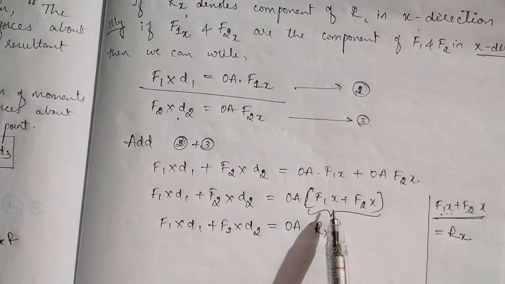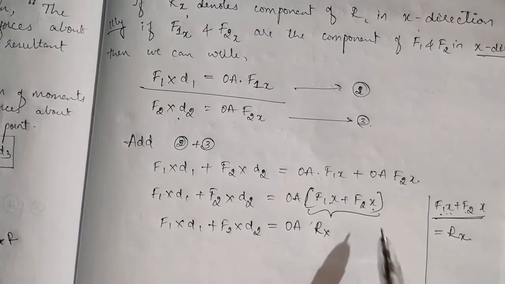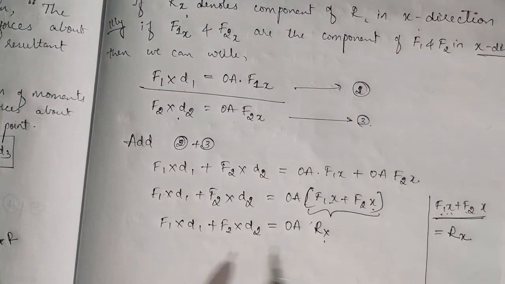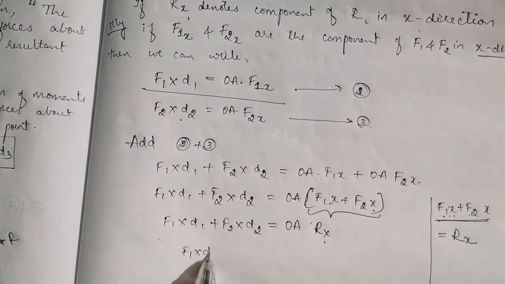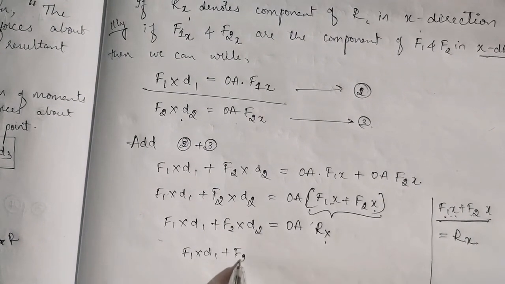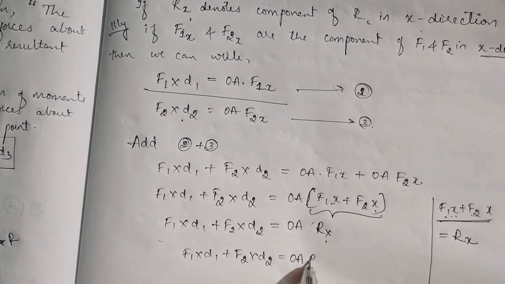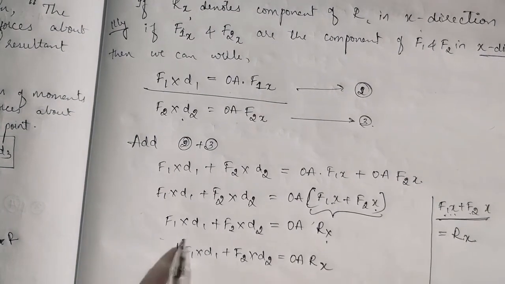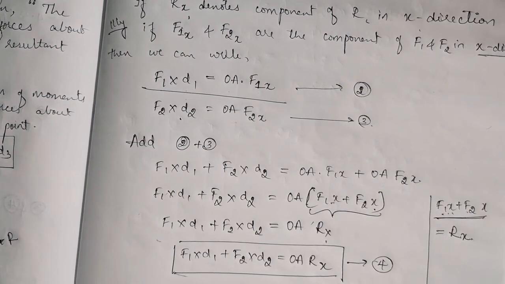Now F1 force and F2 force, their resultant is R, and what we need in the x direction is Rx, right? So here what gets proved for us is F1 into D1 plus F2 into D2 is equal to OA into Rx. So let this be equation number 4.